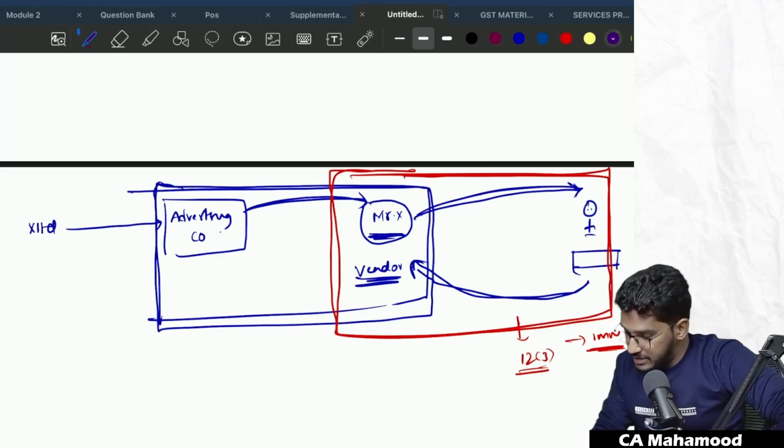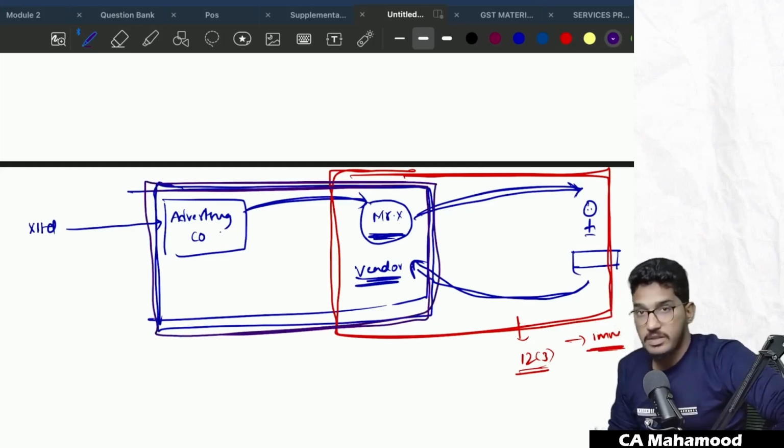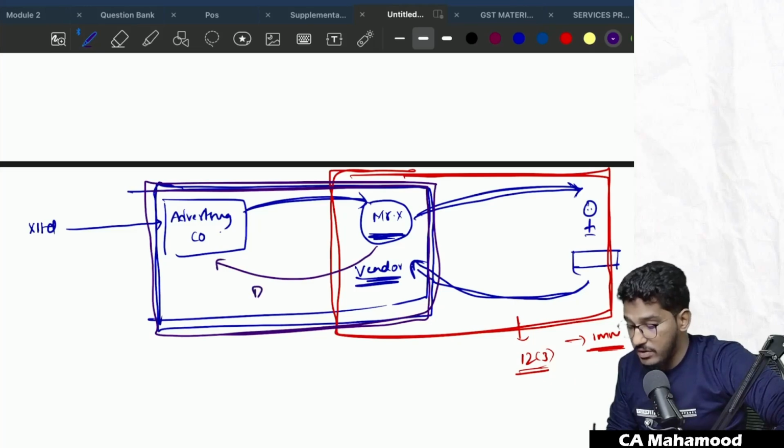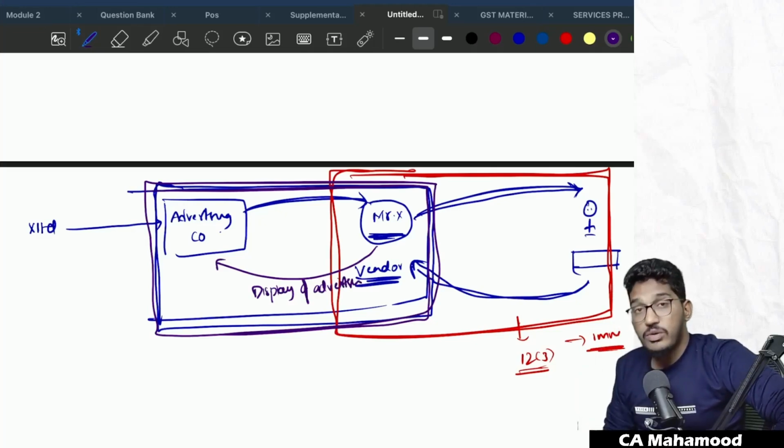But when it comes to this part between advertising company and this vendor, this is not service in relation to immovable property. Why? Because here this person is providing the service of display of advertisements, not renting out immovable property, not the services in relation to immovable property.